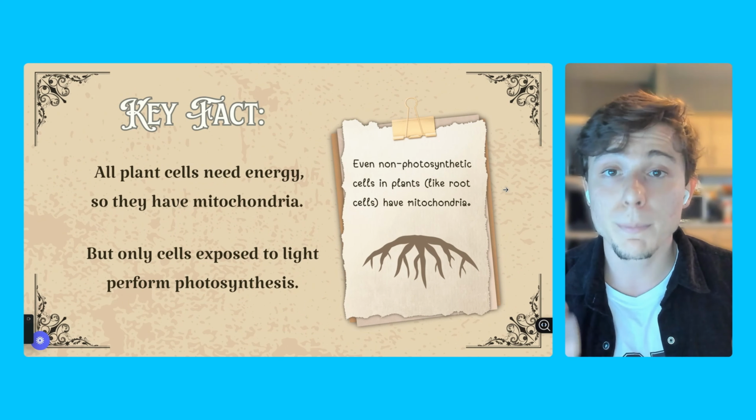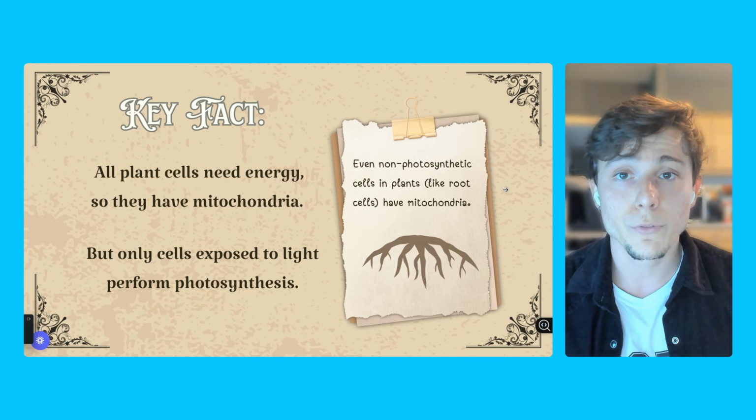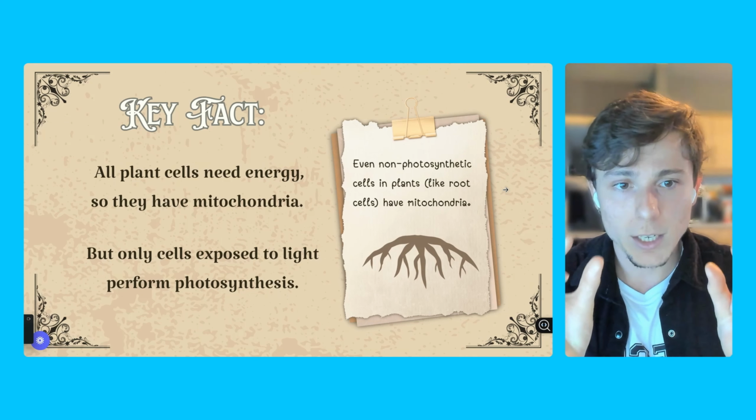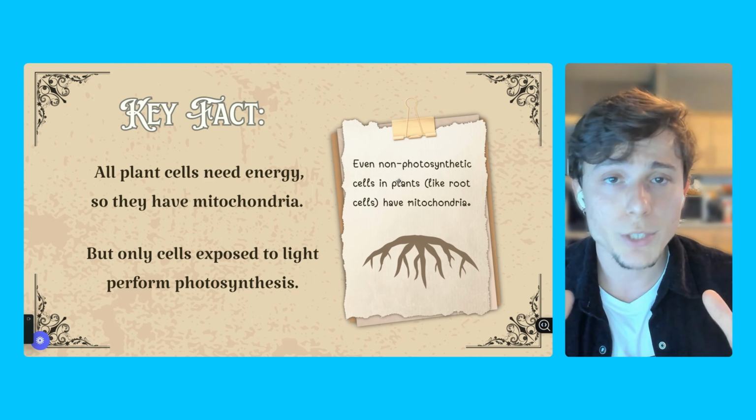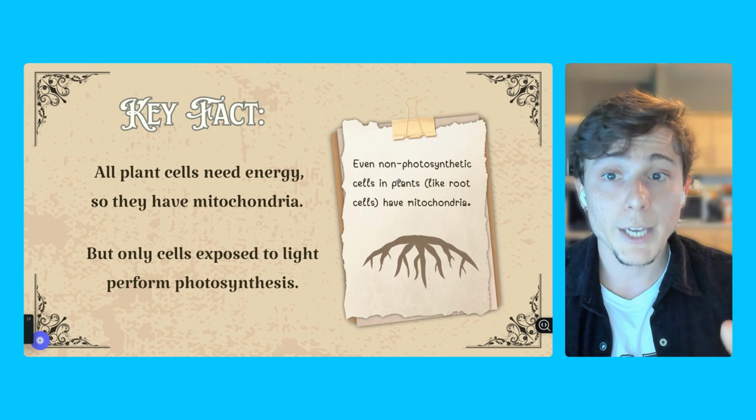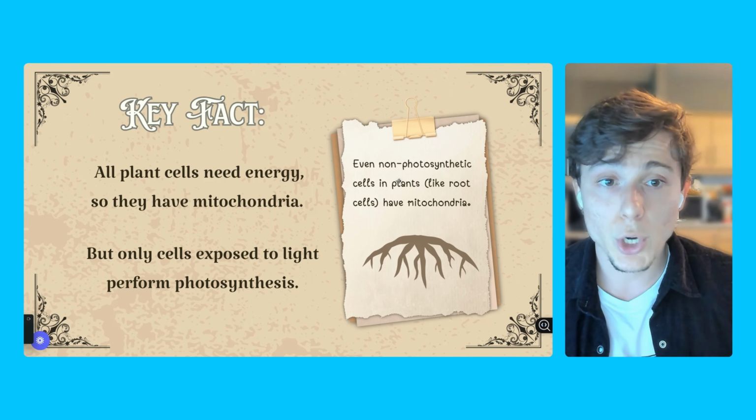Other parts of the plants might not perform photosynthesis. If you think about a tree, for example, the trunk of a tree, that thick part of the tree, the cork, it will not perform photosynthesis. An easy way to remember is just to think that usually green parts of a plant perform photosynthesis and other parts don't, like roots and trunks of trees, okay? This is a key fact.